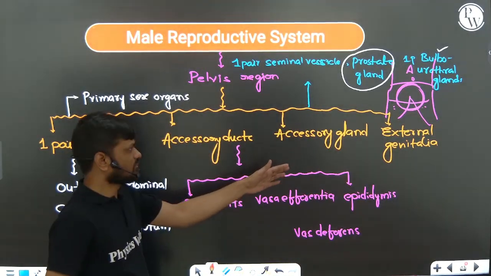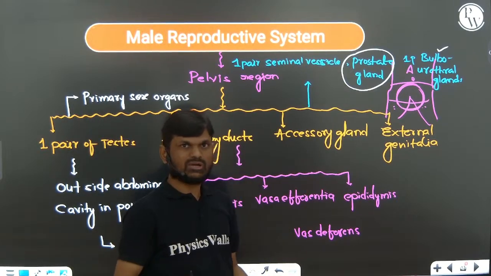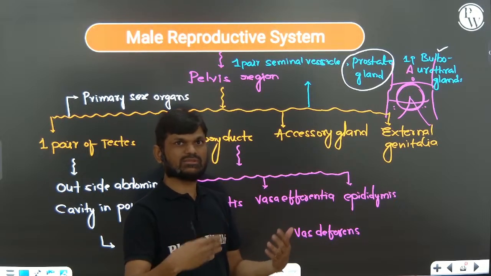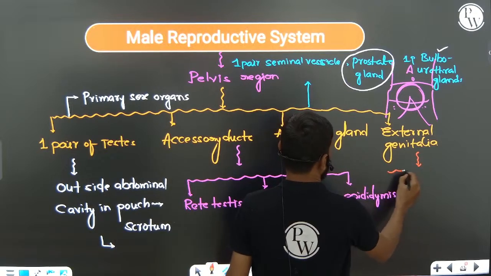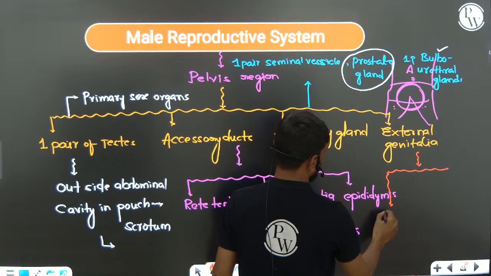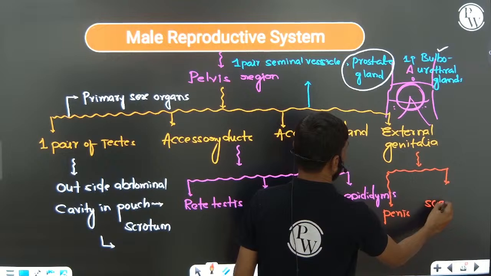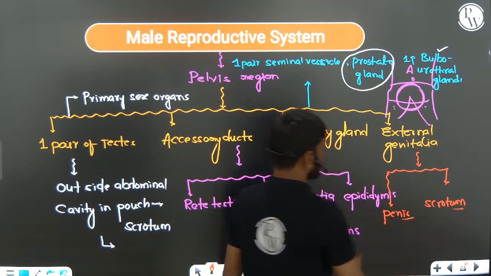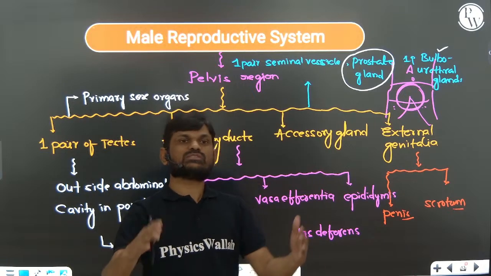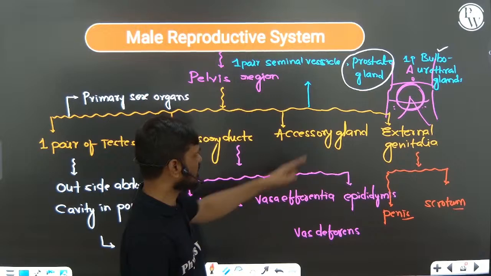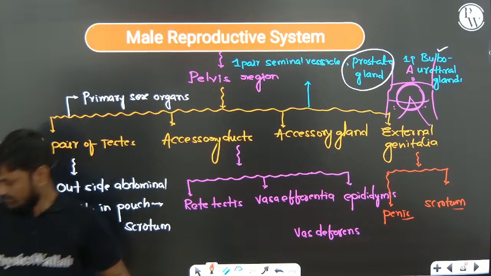Next one, external genitalia. External genitalia means the reproductive parts that are visible outside, the parts we can see present outside. In the male, the reproductive parts that are visible outside are the penis and scrotum. Penis and scrotum are the parts of the male reproductive system visible outside, so that's why we call them external genitalia. Very, very important.